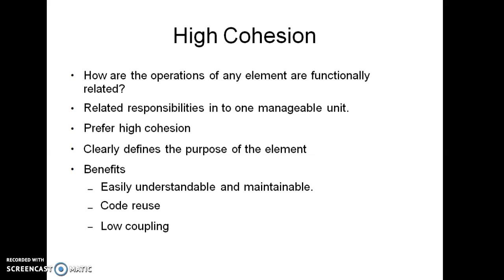It prefers high cohesion, which clearly defines the purpose of the element. When we put all the elements which are similar in functionality or have some related responsibility into a single unit, we can define the purpose of that element very clearly. So what are the benefits of high cohesion? We can easily understand and maintain the code. We can use the code repeatedly, that means code reuse. And third is low coupling, that means we can separate the higher level and the lower level elements from each other. So no two elements will be totally dependent on each other, so they will not affect each other. So low coupling is also preferred.